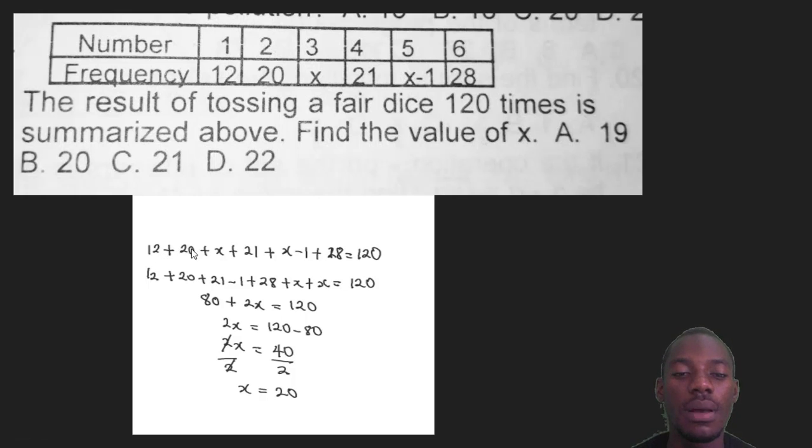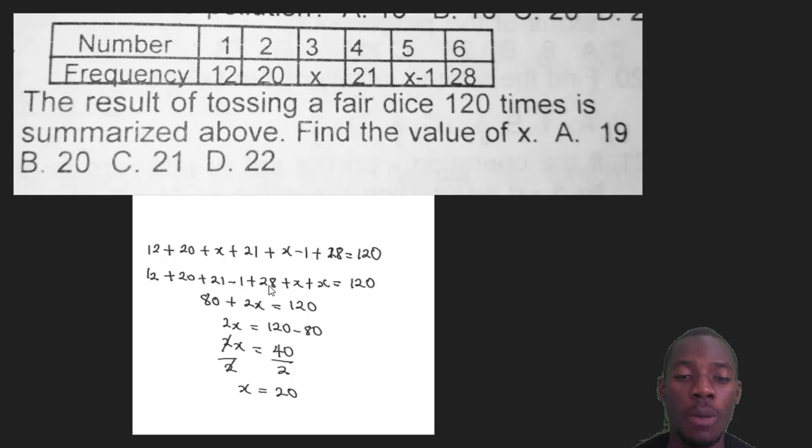12 plus 20 plus X plus 21 plus X minus 1 plus 28. I'm adding only the one below. Everything is 120 times, right? So you'll find X now. That will now give me 12 plus 20 plus 21 minus 1 plus 28. That's 80. Then X plus X.